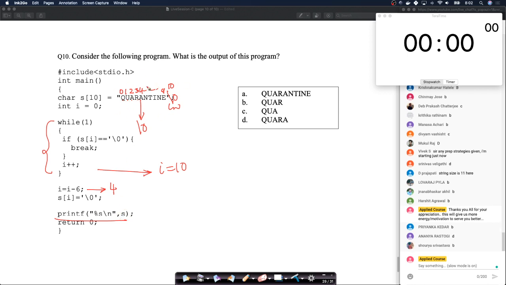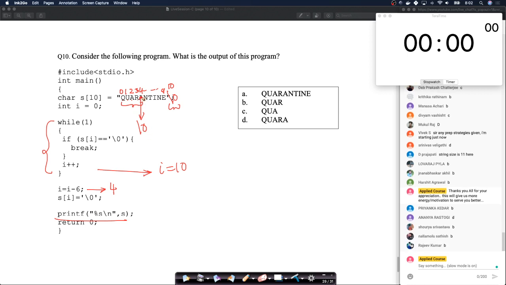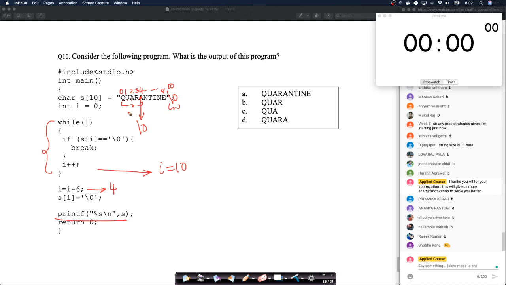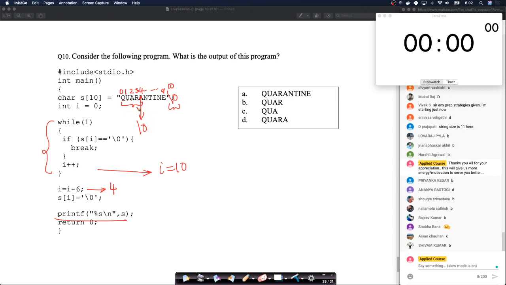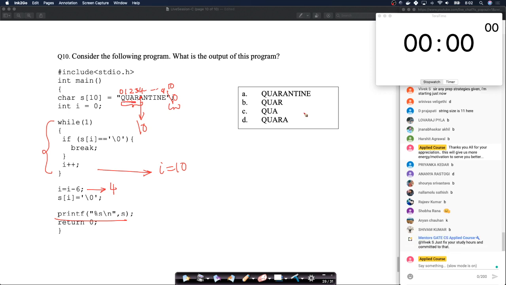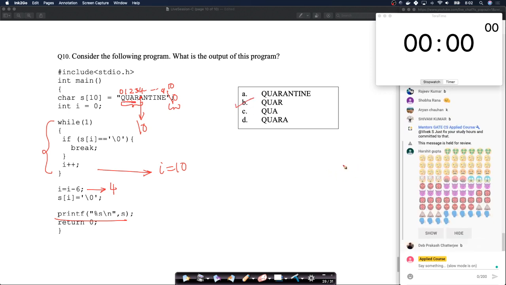So how does the string work? It keeps going through till the time it encounters \0. So remember, the A got replaced with \0. So when it tries to print this whole thing, the moment it encounters \0, it knows that it's the end of the string. So it will print QUAR. So option B is the right option here. That's all, right? Very simple.